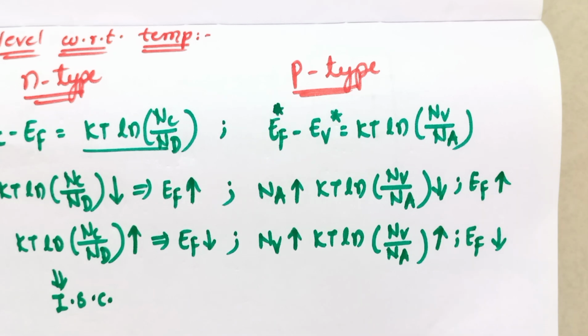So in today's lesson, I discussed the p-type and n-type extrinsic semiconductors and their Fermi levels. In an n-type semiconductor, the Fermi level is more towards the conduction band, whereas in a p-type semiconductor, the Fermi level is more towards the valence band, and the Fermi level is dependent on temperature. We discussed how the temperature affects the Fermi level of n-type and p-type semiconductors.